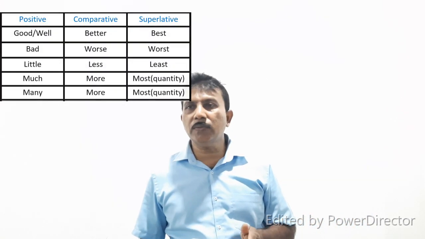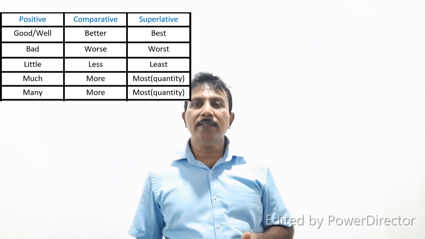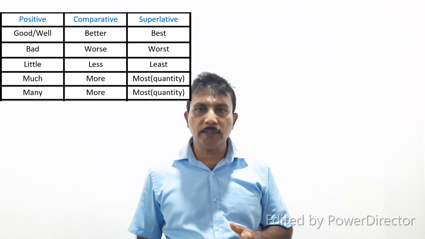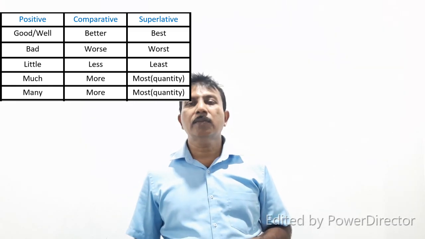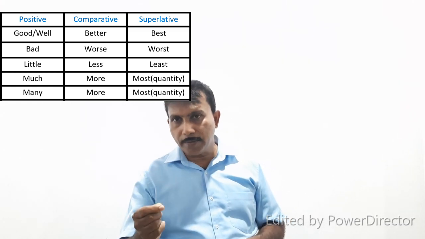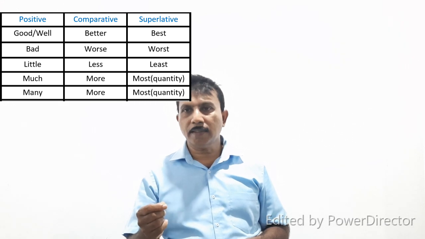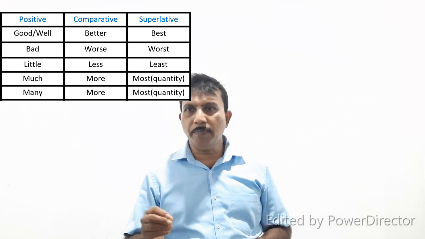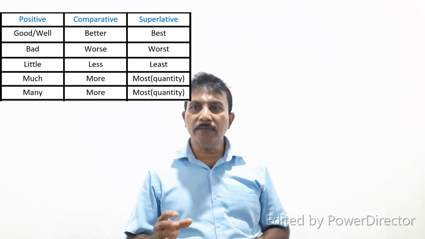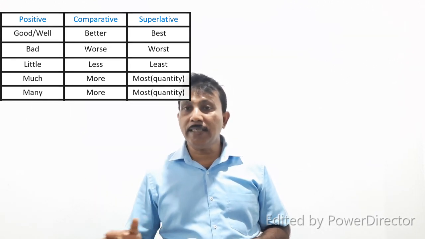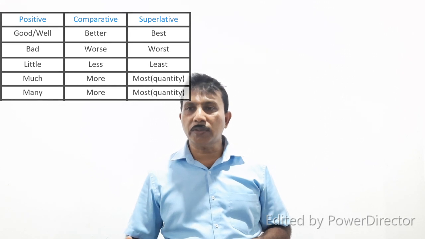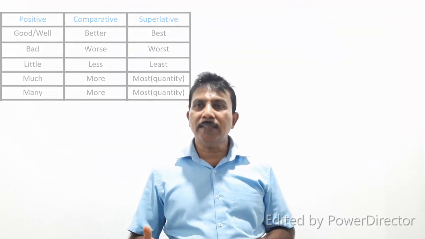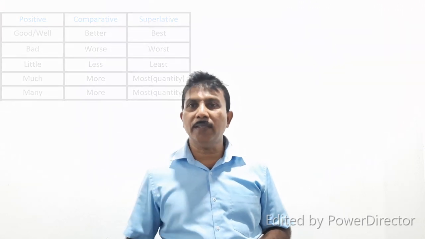The following adjectives are compared irregularly, that is, their comparative and superlative are not formed from the positive. Look at these adjectives. Positive: good or well. Comparative form is better. Superlative form is best. Good, better, best. Then bad, worse, worst. Little, less, least. Much, more, most. Then many, more, most. These adjectives are compared irregularly.